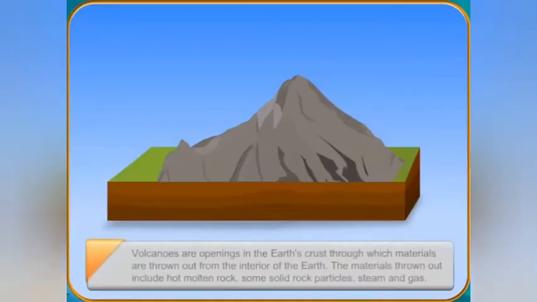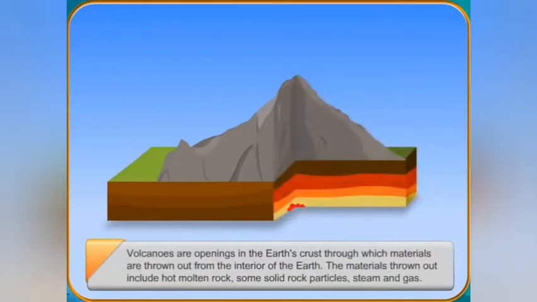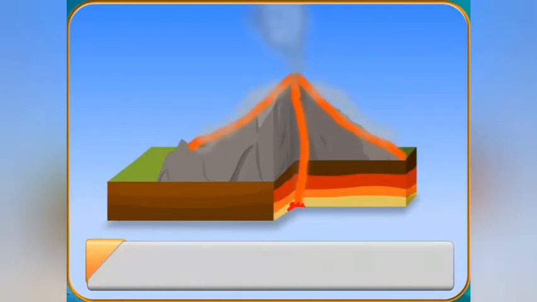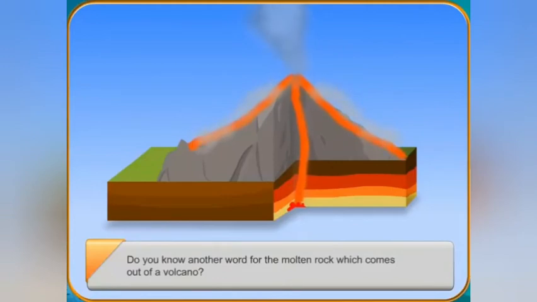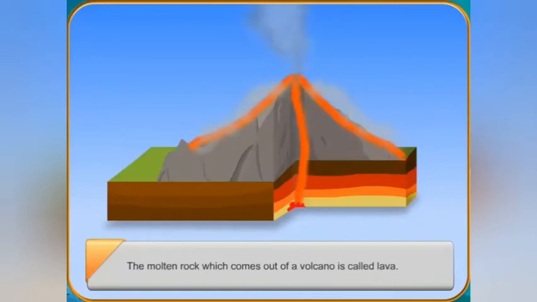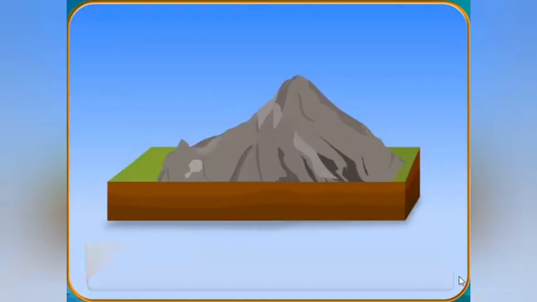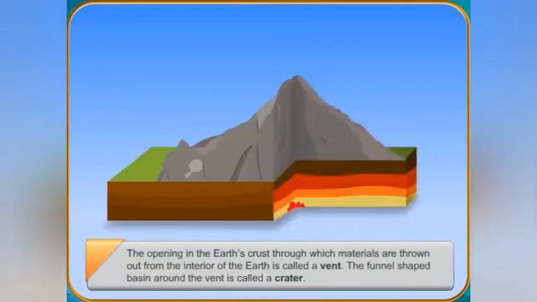Volcanoes are openings in the Earth's crust through which materials are thrown out from the interior of the Earth. The materials thrown out include hot molten rock, some solid rock particles, steam and gas. Do you know another word for the molten rock which comes out of a volcano? It is called lava. The opening in the Earth's crust through which materials are thrown out is called a vent. The funnel-shaped basin around the vent is called a crater.